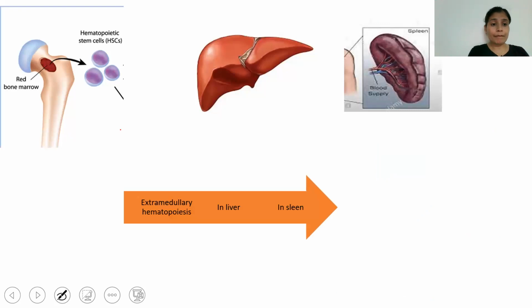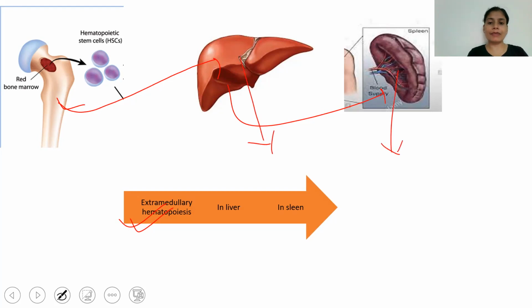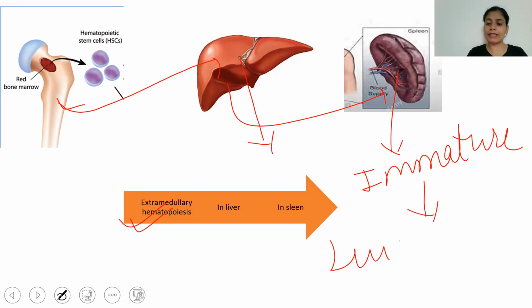Now, hematopoietic cells lodge from the bone marrow into the liver and the spleen. So there is extramedullary hematopoiesis seen in the liver as well as in the spleen. And remember this thing, whenever extramedullary hematopoiesis is seen, there will be a leukoerythroblastic reaction, because when the lineages are arising from these secondary or extramedullary sites, immature cells will be released in the peripheral blood. That's why there is a leukoerythroblastic reaction.